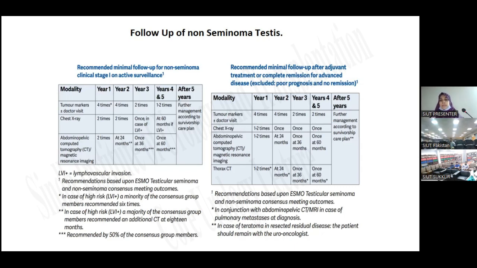For the recommended minimal follow-up after adjuvant treatment or complete remission for advanced disease: in year 1, we will advise tumor markers 4 times, chest x-rays 1 to 2 times, and CT 1 to 2 times with thoracic CT 1 to 2 times. In year 2, tumor markers 4 times, chest x-ray once, CT scan at 2 years, and CT chest at 2 years. And year 3, tumor markers twice, chest x-ray once, CT once, and thoracic CT once. And then it depends on the progression of the patient.